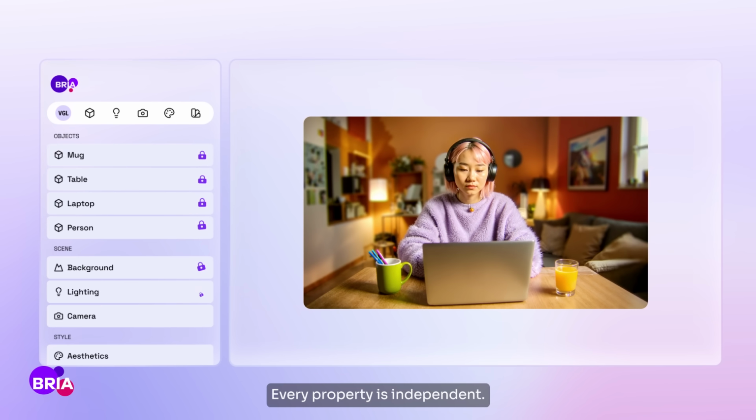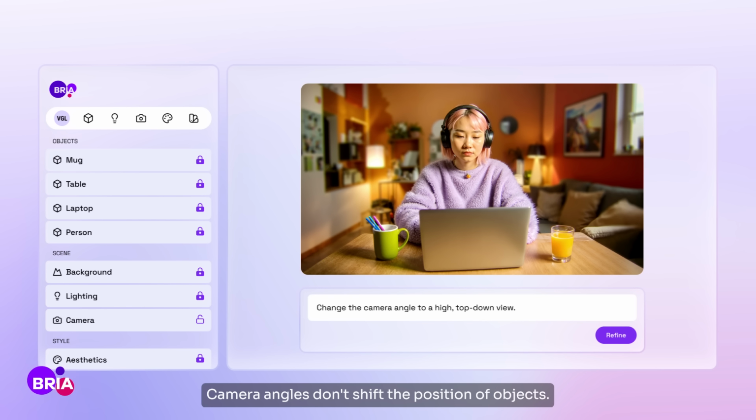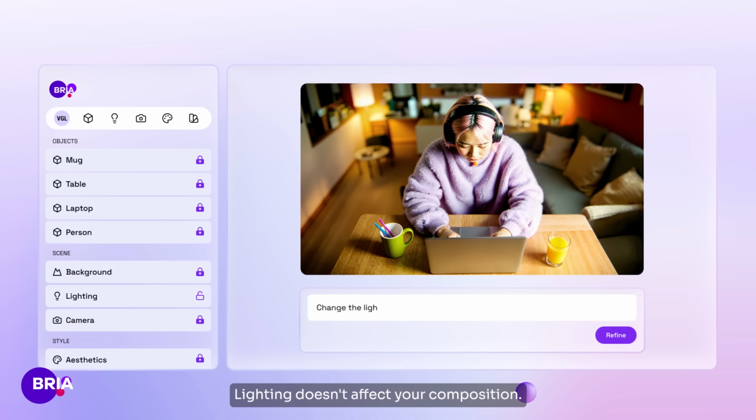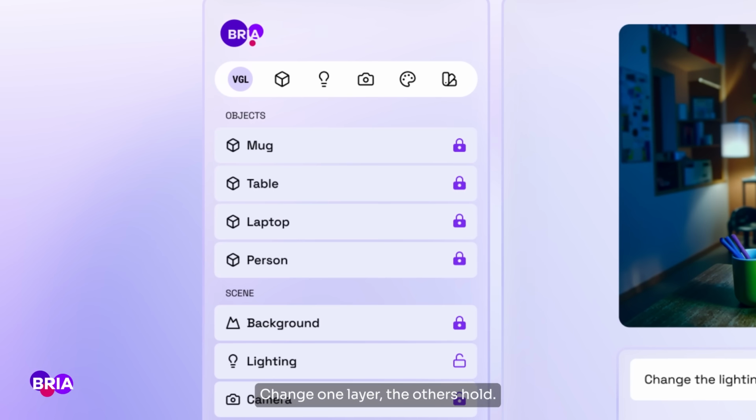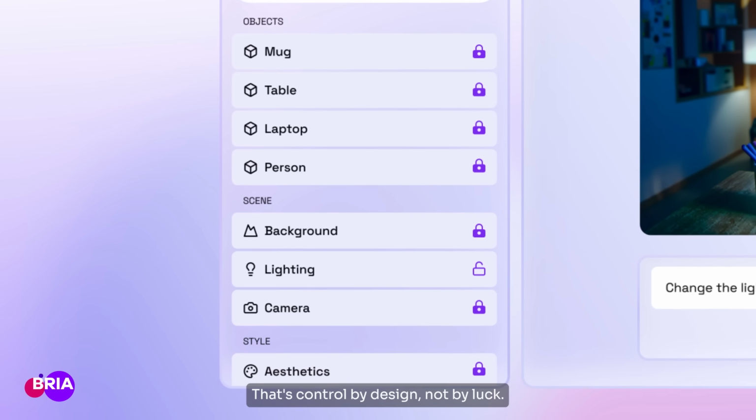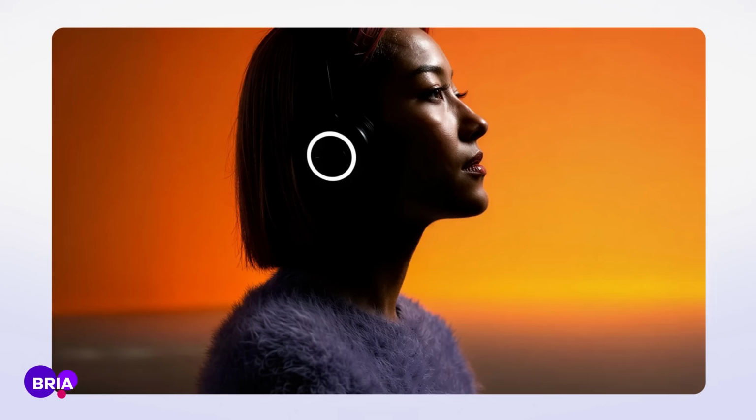Every property is independent. Camera angles don't shift the position of objects. Lighting doesn't affect your composition. Change one layer, the others hold. That's control by design, not by luck.